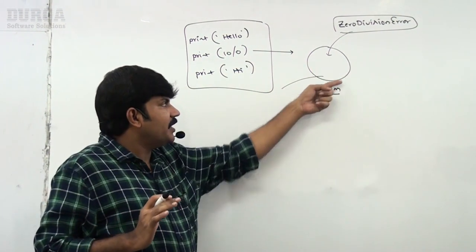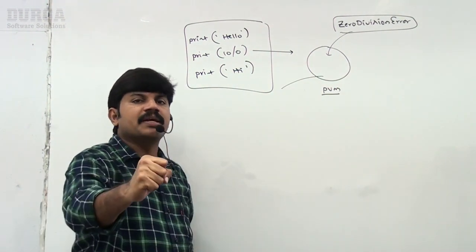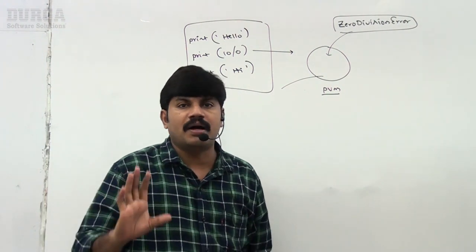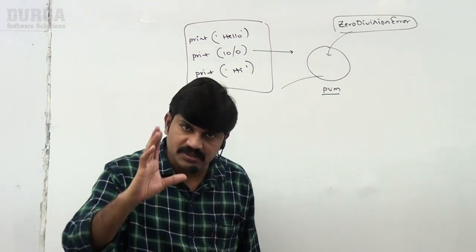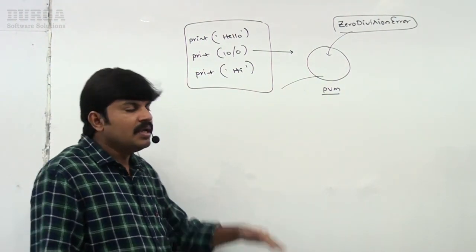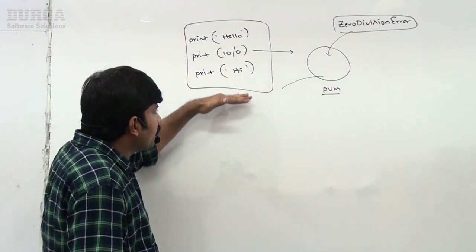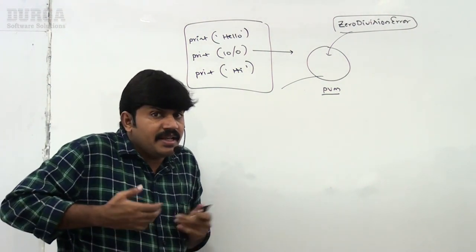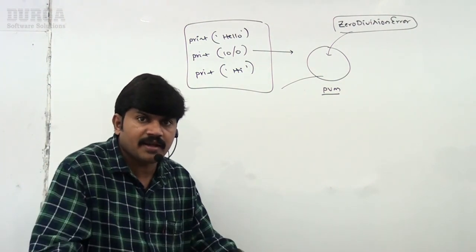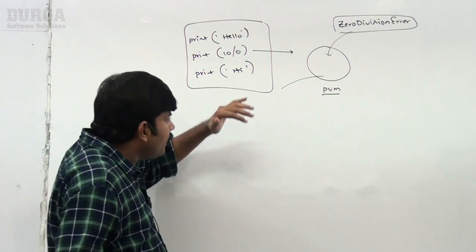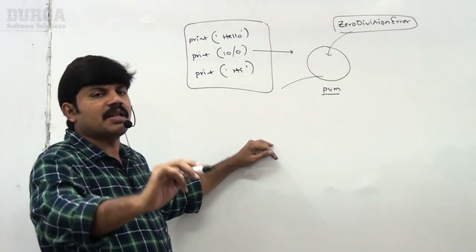So after creating this exception object, immediately the Python virtual machine will check, is there any handling code or not? If handling code is available, the Python virtual machine will execute that handling code and the rest of the code will be continued normally. But I'm not having any handling code. If you are not having any handling code, immediately the program will be terminated.